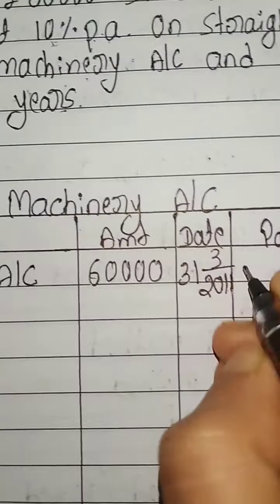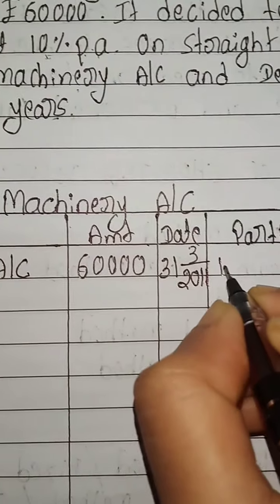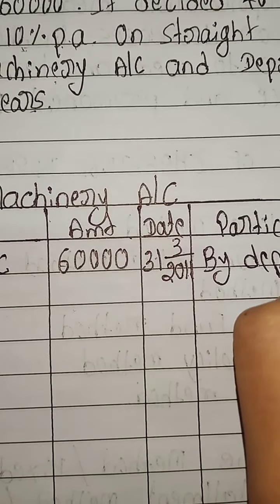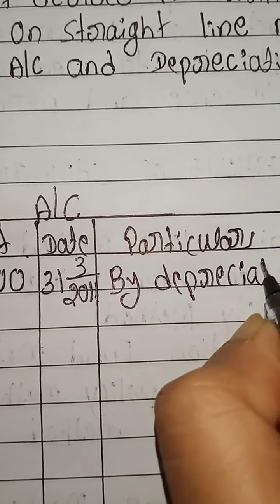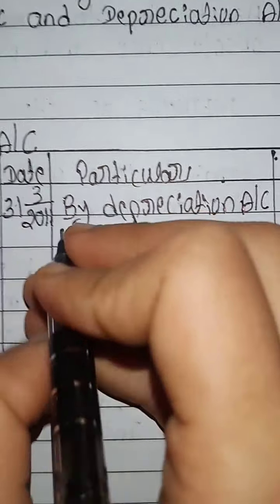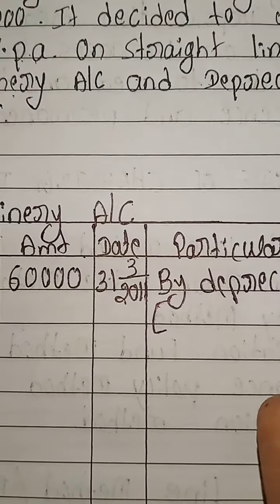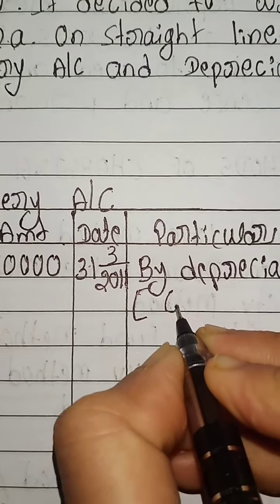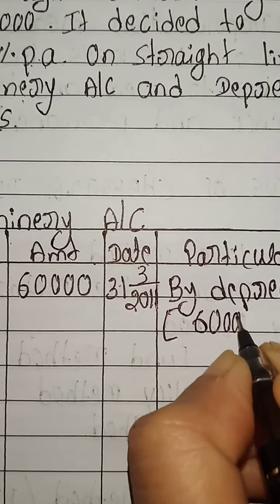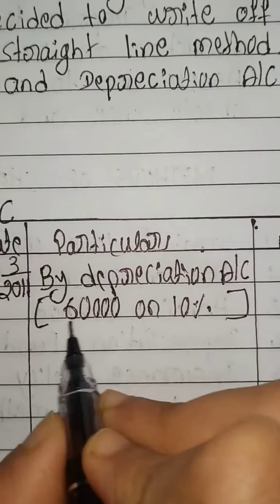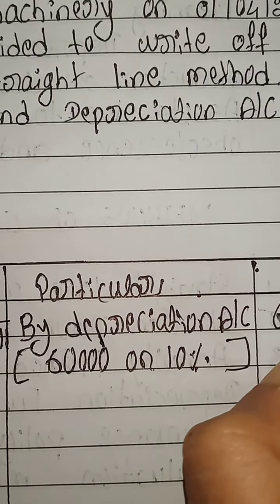By depreciation account. They purchased the machinery at a cost of 60,000. 60,000 at 10% is 6,000 rupees.